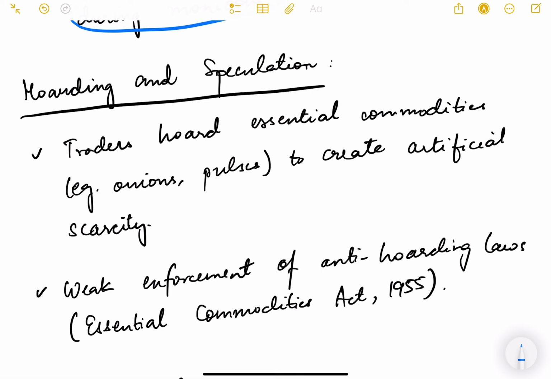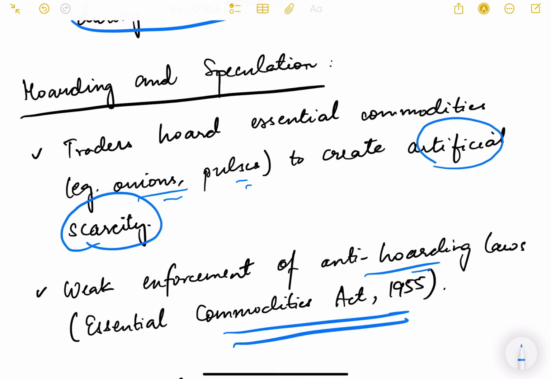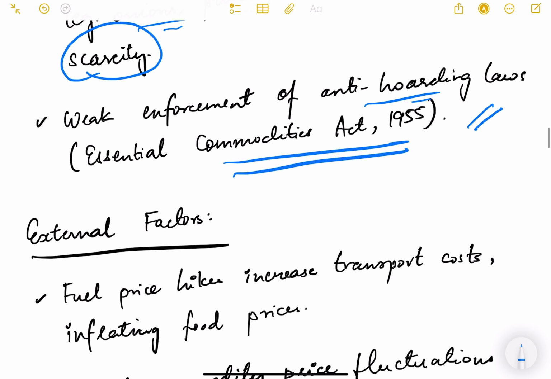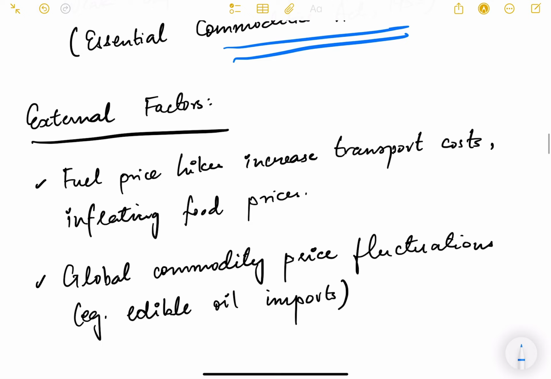So that is also a problem. Traders hoard essential commodities, for example onions and pulses, to create an artificial scarcity. And there is weak enforcement of anti-hoarding laws, that is the Essential Commodities Act of 1955. So enforcement is weak, and it is very essential that the administration or the government does very strong enforcement on these traders so that they don't keep hoarding essential commodities like food items. Okay, so again, that is a cause of volatility in the price of food items.